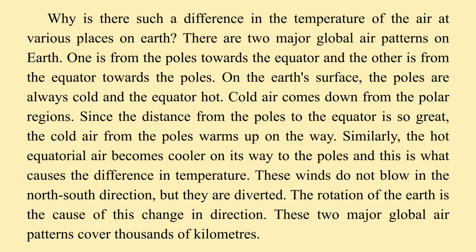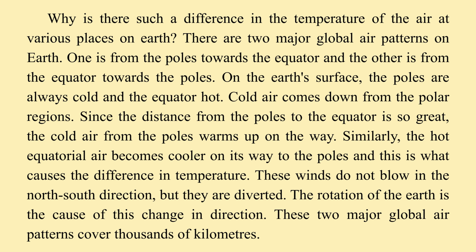Why is there such a difference in the temperature of the air at various places on Earth? There are two major global air patterns on Earth. One is from the poles towards the equator, and the other is from the equator towards the poles. On the Earth's surface, the poles are always cold and the equator hot. Cold air comes down from the polar regions. Since the distance from the poles to the equator is so great, the cold air from the poles warms up on the way.